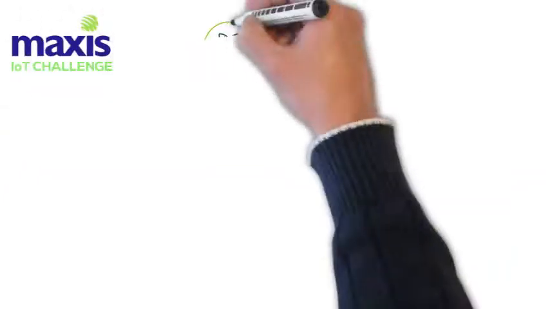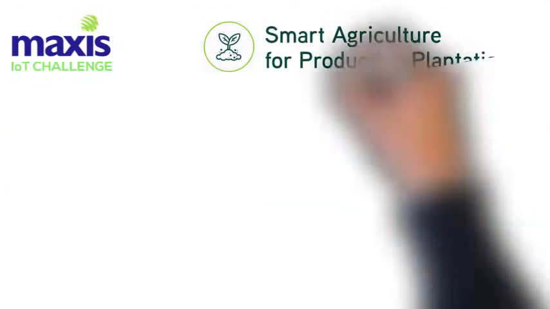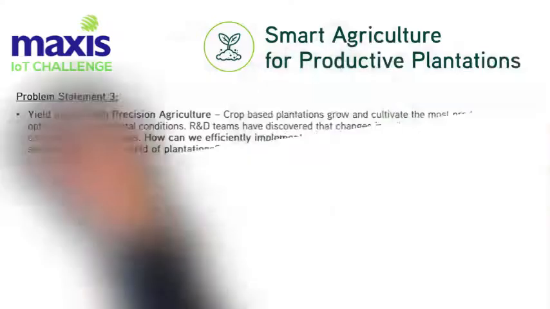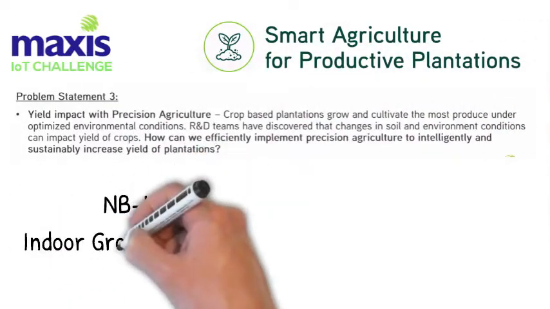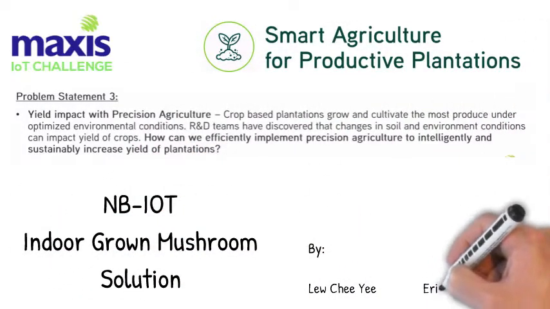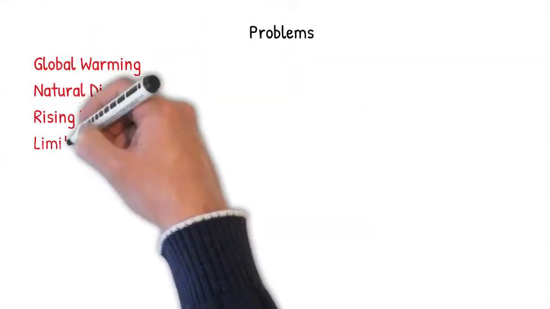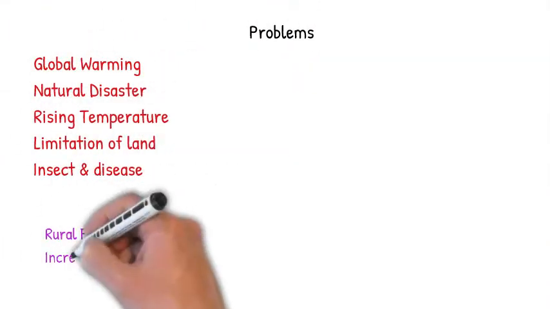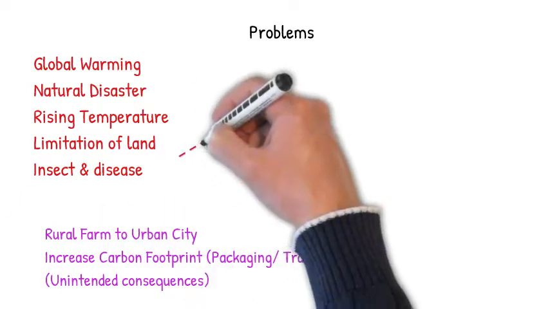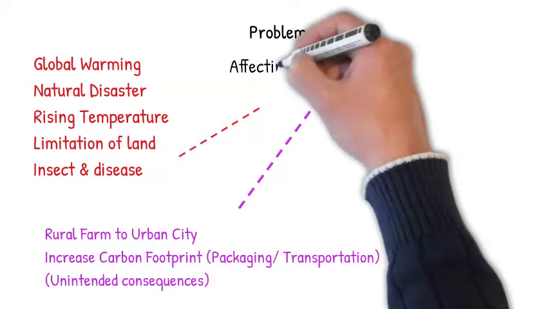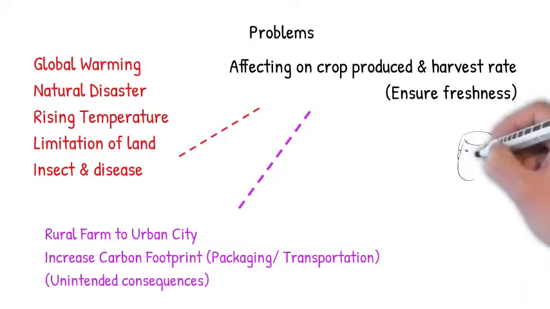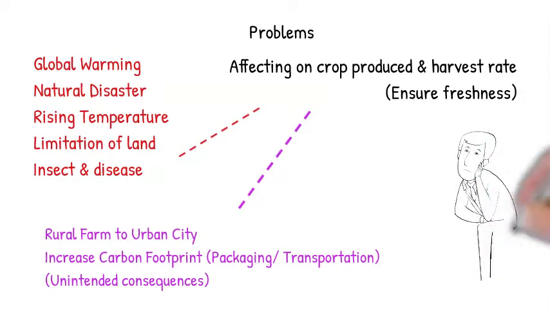Today, we are here to attempt the Maxis IoT challenge on smart agriculture for productive plantation. Problem statement 3: we plan to use NB-IoT for indoor grown mushroom. Urban agriculture is for preparing and solving the future issue on the food supply chain, for example, the limitation of land and extreme weather change, which affect crop produce and harvest rate. We are now figuring out how to solve it.